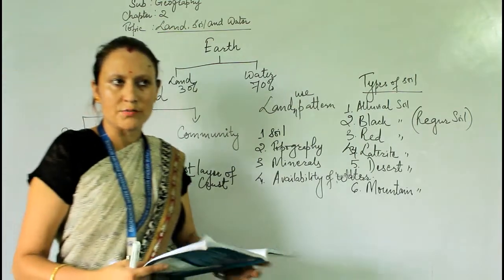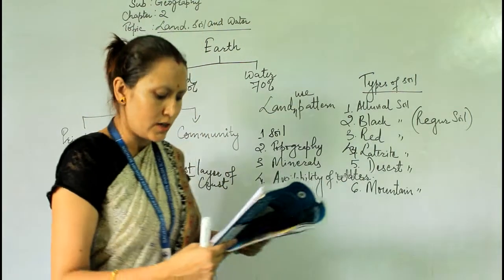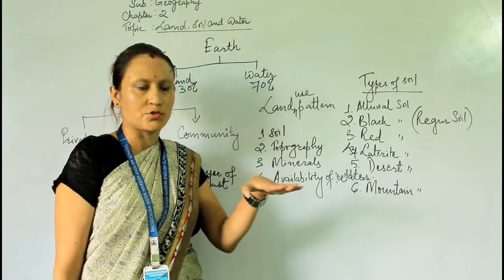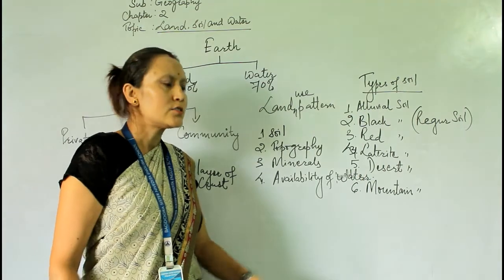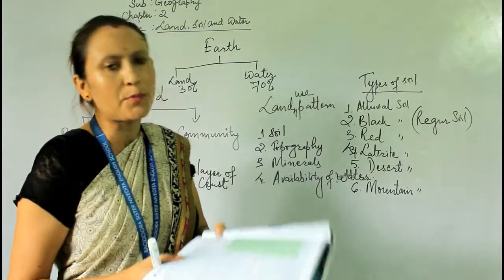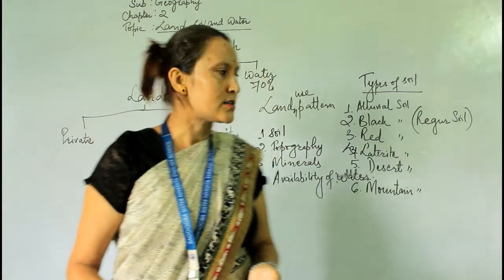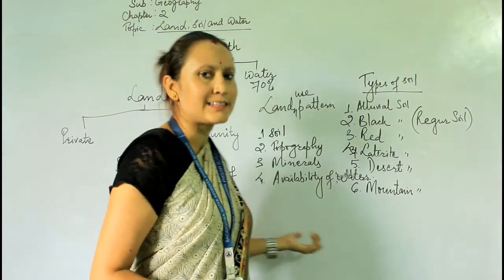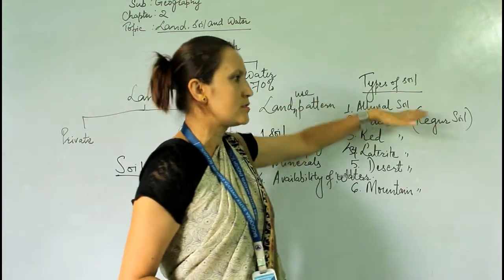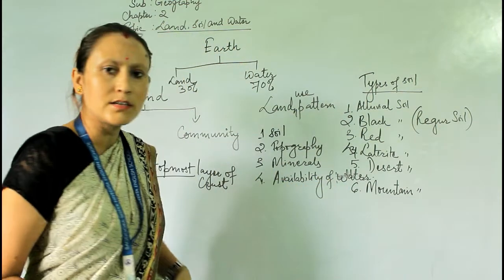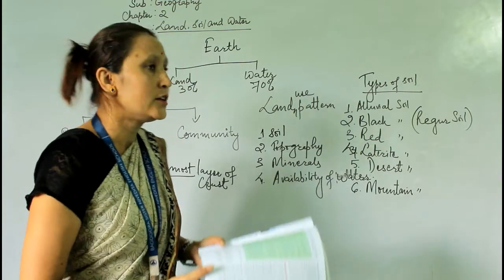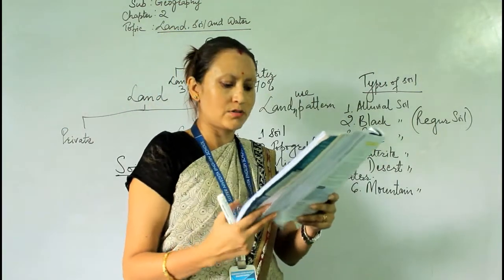Now the degradation of soil. Soil erosion. What is soil erosion? Okay, soil erosion means the removal of the topmost layer of the soil, the humus. It means the removal of the topsoil from the land due to natural causes like floods, landslides, etc. To take away the topmost soil, the humus, from its original place, that is soil erosion. So this can be done by humans as well as by nature.